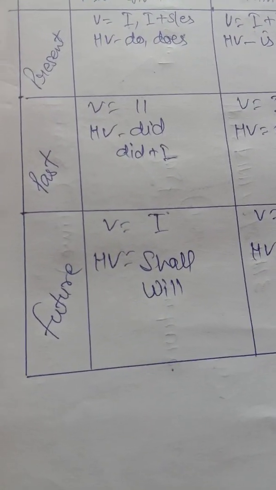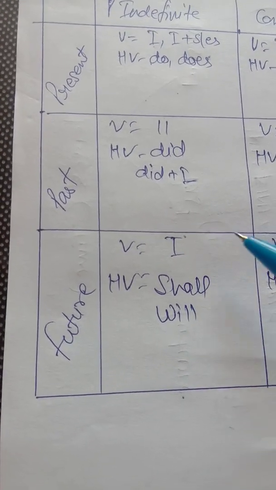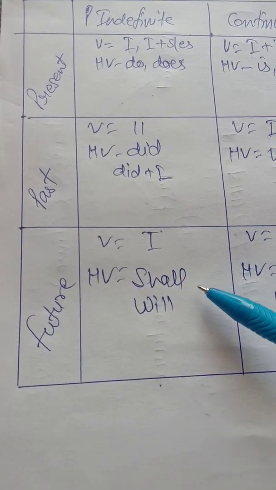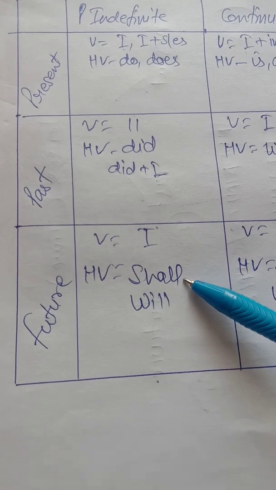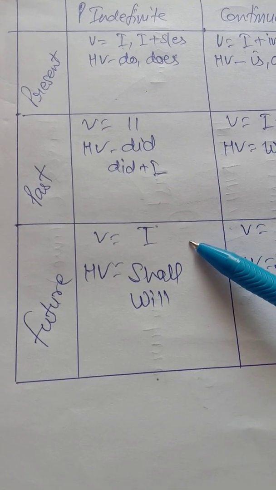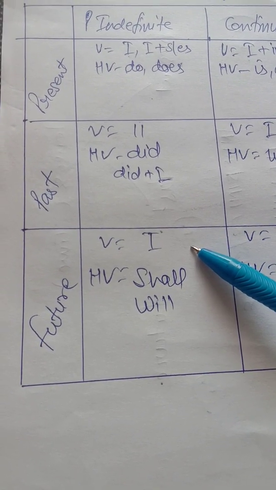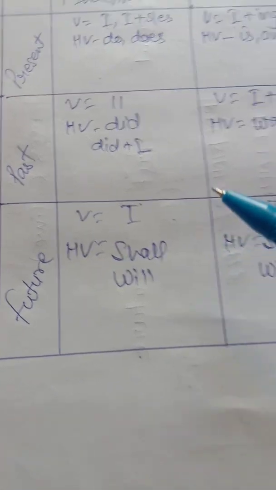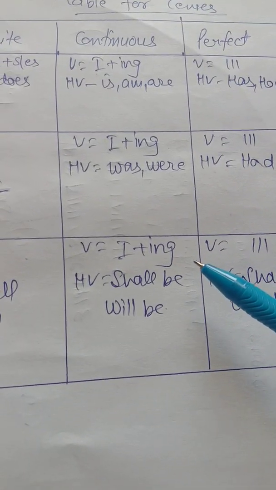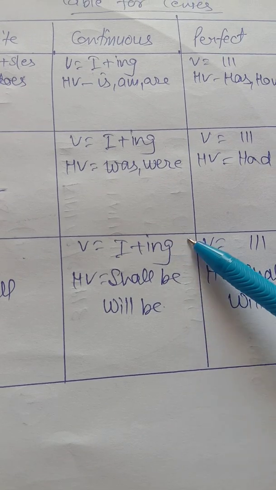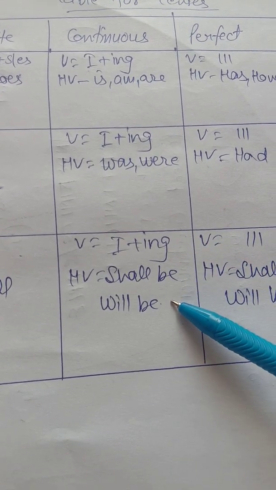And now come to future indefinite tense. We use first form, helping verbs shall and will. If there is shall and will plus first form, it means that the sentence belongs to future indefinite tense. And future continuous, verb first form plus ing, helping verbs shall be, will be.